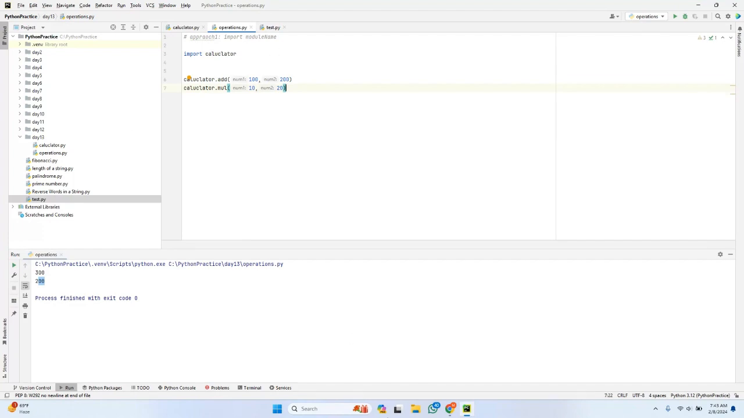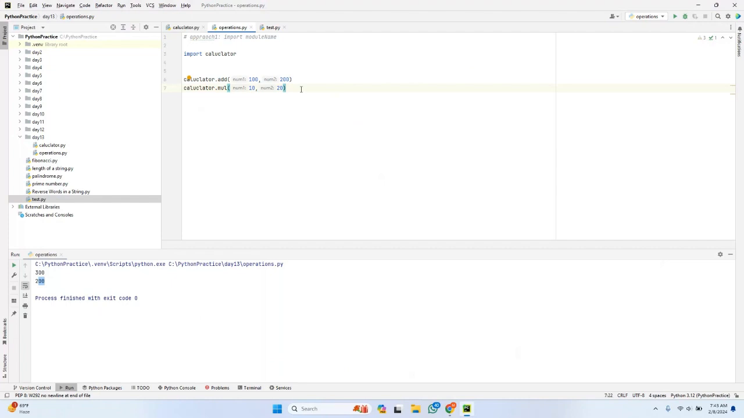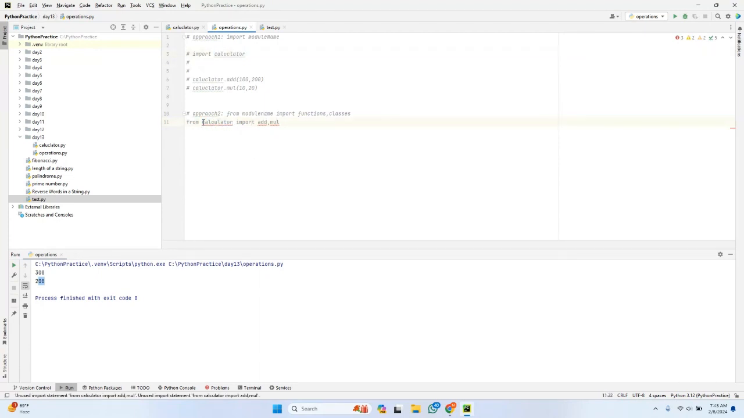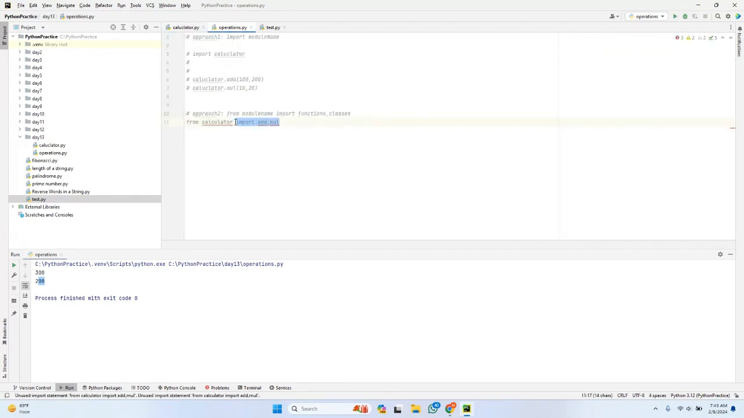Approach 2. Let me try to make you understand with approach 2. In approach 2, instead of calling them separately, at the time of importing that module itself, I'm also importing the functions. If you can see here, from calculator, I have imported the calculator module, and including the module name, I have imported the functions in this particular module directly.